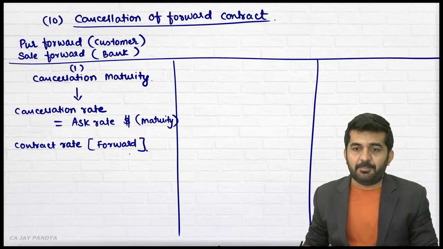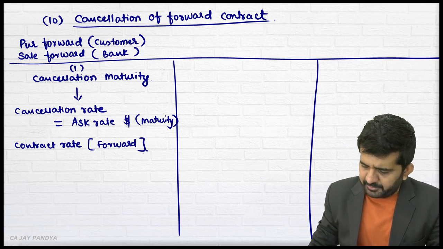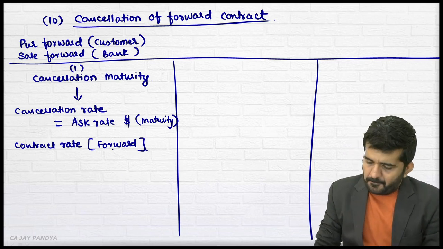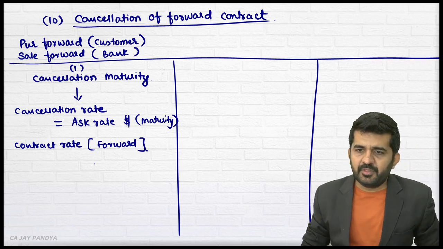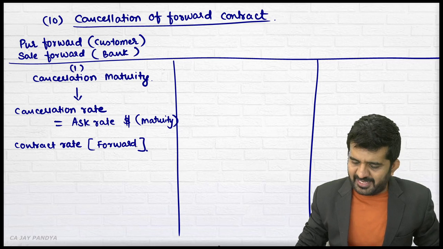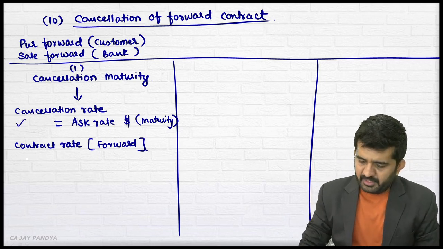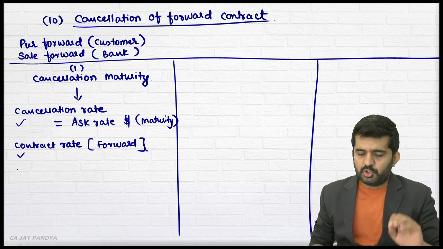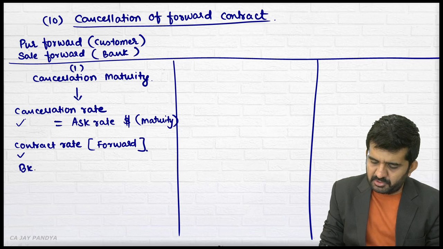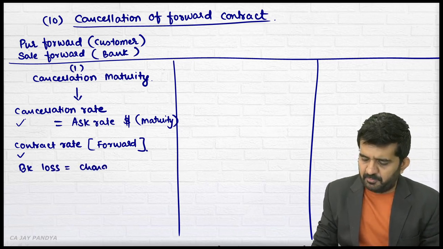You should be using that simple logic. All right. What is the simple logic in this? Try to concentrate. If this contract is cancelled, the bank will have to sell it into the market rather than selling it in the contract. So if the bank is having a loss, it will charge the customer.